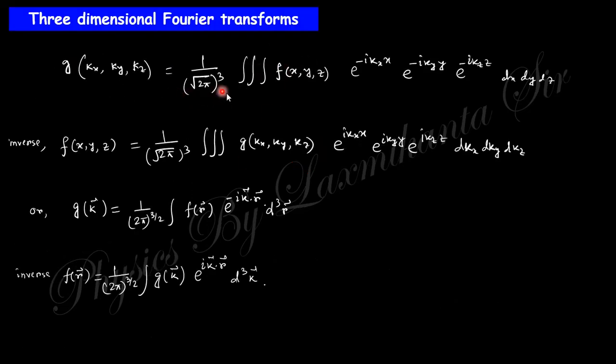This is nothing but, in the previous one we discussed the one dimension, and if there are three dimensions, there will be three integrations, and this k will be three functions kx, ky, kz, and x also dx, dy, dz. Clear? This is the Fourier transform, and this inverse will be like that. If you want to put it into the vector form, in the position vector form, you can write this as minus, this is nothing but k dot r, and this is d3r, or the inverse will be like that. This is the representation of three-dimensional Fourier transformation.